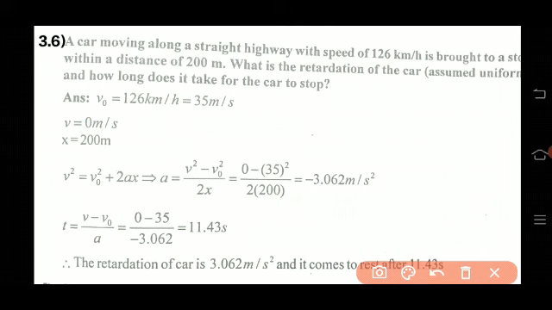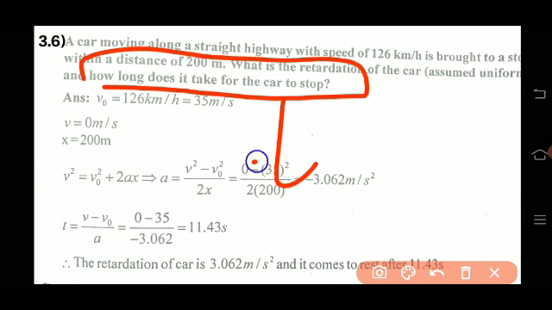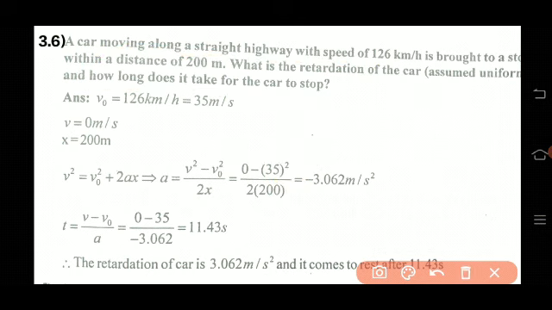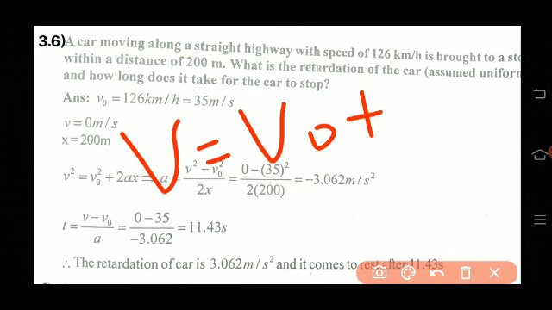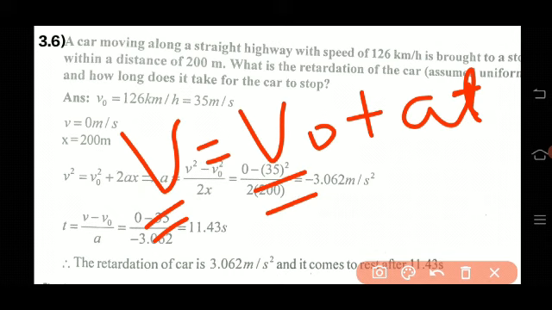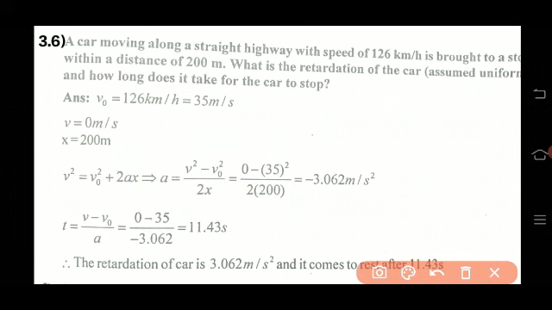We need to find how long it takes for the car to stop. We need to find the time. We know the equation for time, that is v equal to v0 plus at. We know the final velocity and the initial velocity, but we don't know the acceleration. First find the acceleration. To find the acceleration, use this equation: v square equal to v0 square plus 2ax.